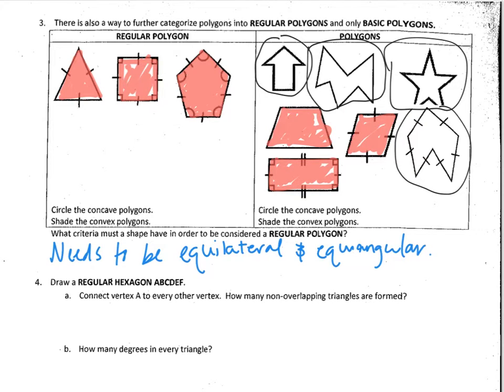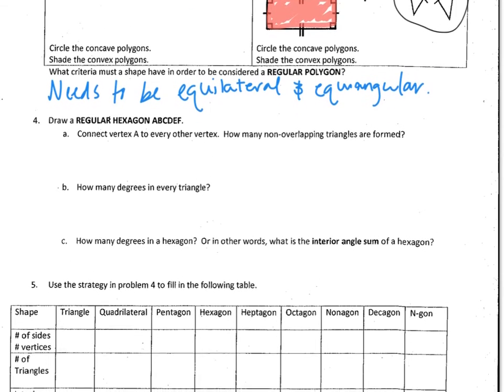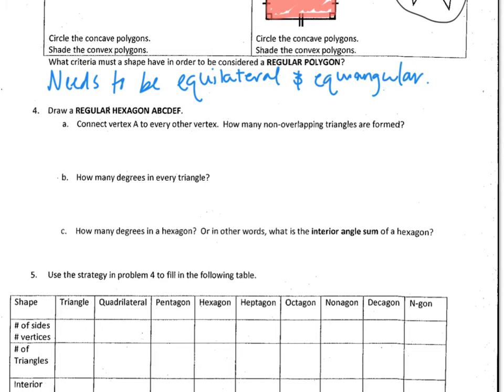All right, and then next it says, draw a regular hexagon A, B, C, D, E, F. So let's go ahead and do that. A hexagon, if you forgot, is a six-sided shape. So go ahead and draw yourself a nice six-sided shape. Whoa, what in the world is that?